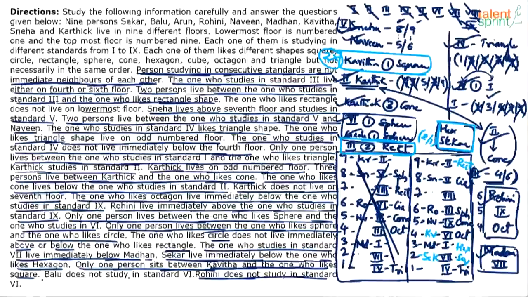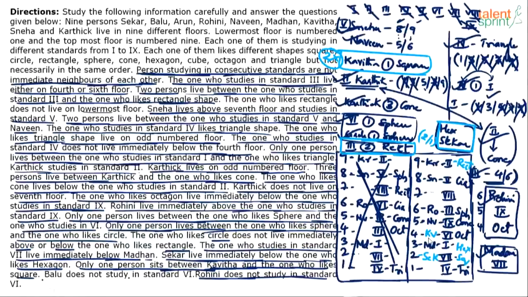So I think this is one possible solution. We have not violated any of the conditions if you see. Now the point is Balu can either come on 1st floor or 7th floor. Accordingly the 9th person will come somewhere. Who is that 9th person? Arun, I guess. And then only one shape is left out. Whichever that shape is, that shape comes on 8th floor. So that's one way of doing it.